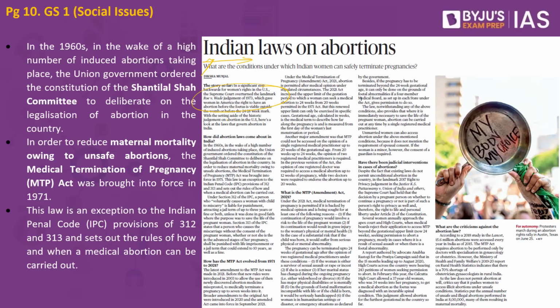Today's discussion will only focus on Indian abortion laws. We will try and understand what the laws in India are, what the different provisions are, and what the controversies surrounding the recent amendments are.